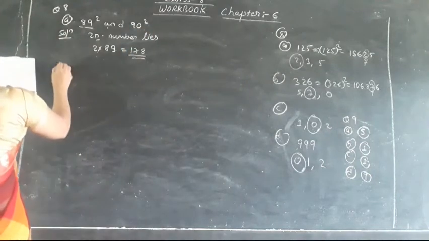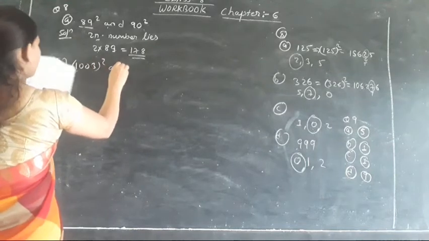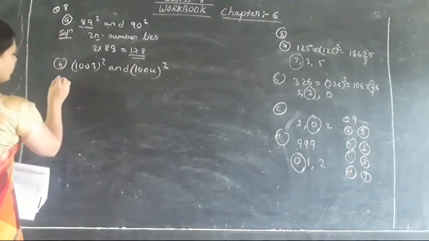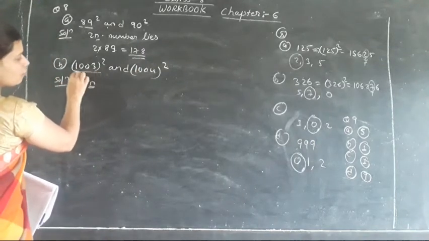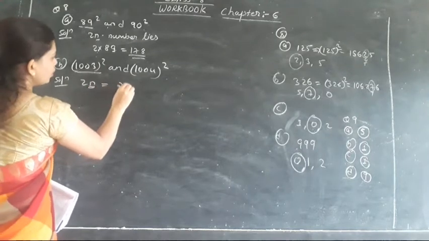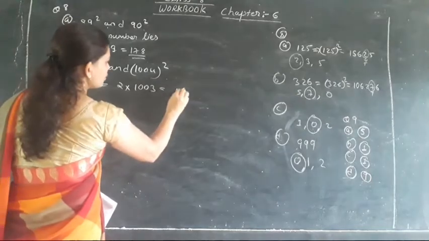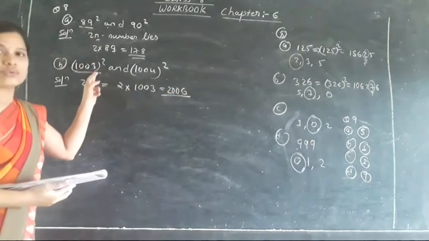B part, the question is 1003 square and 1004 square. As we know, the number is 2n, where n is the first number. So 2 into 1003 will be 2006. So these numbers lie between the squares of these two numbers.